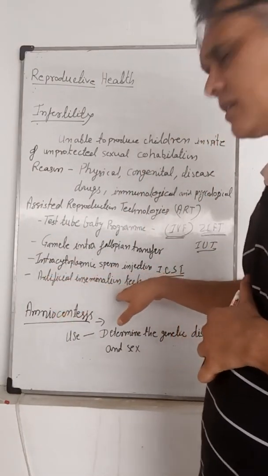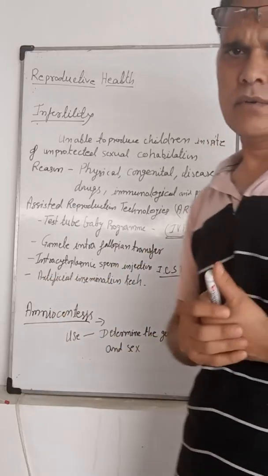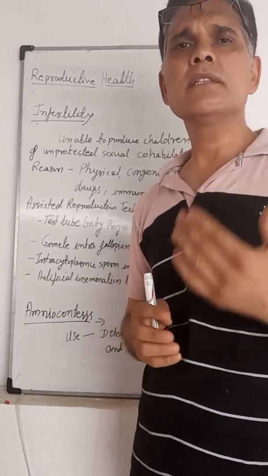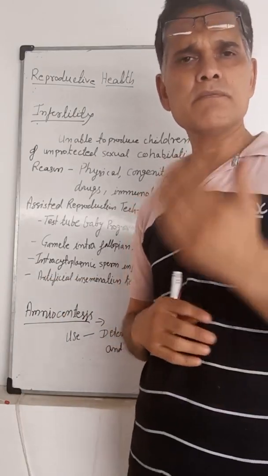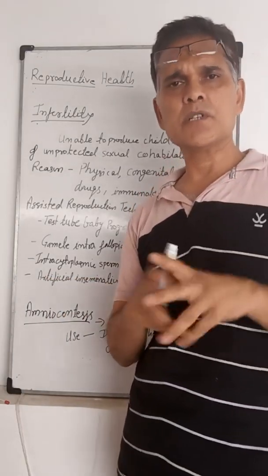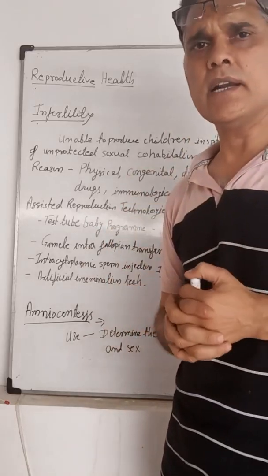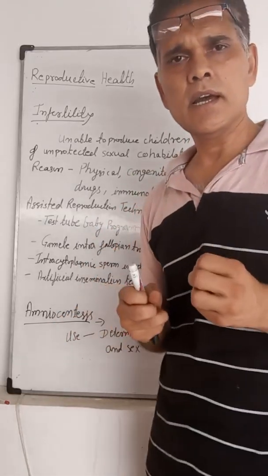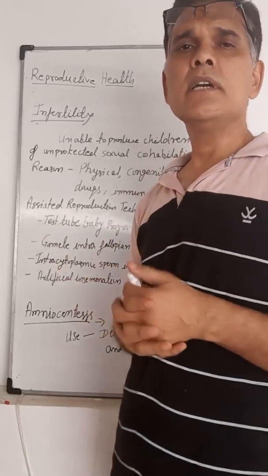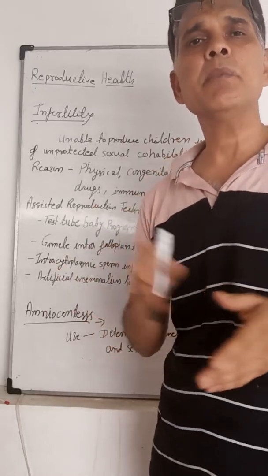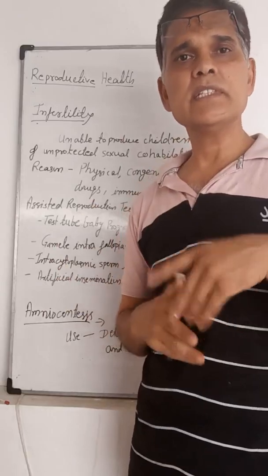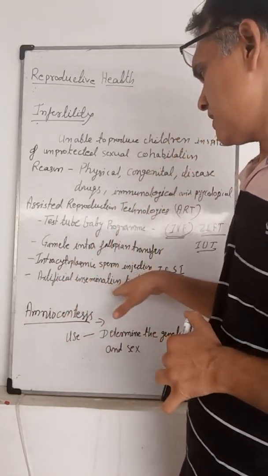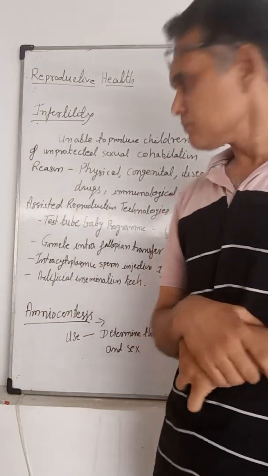Artificial insemination is another technique in which, if the male is unable to transfer the gametes or sperm into the female tract, these sperms are collected and artificially inseminated into the female reproductive tract by several methods or through injection.